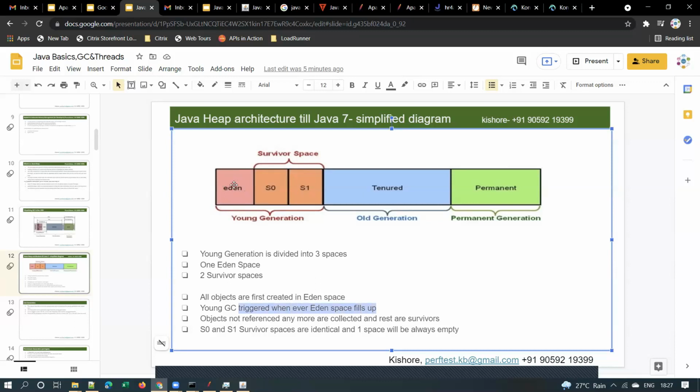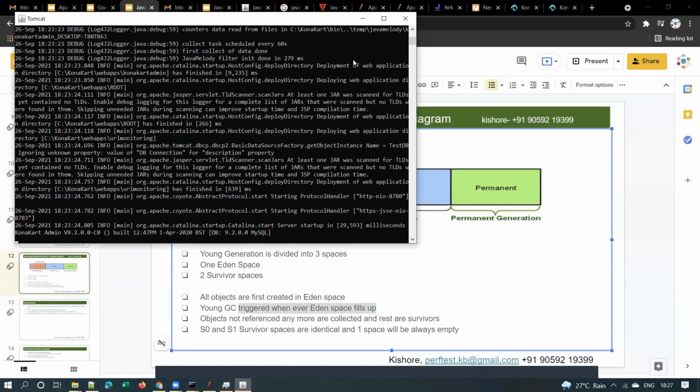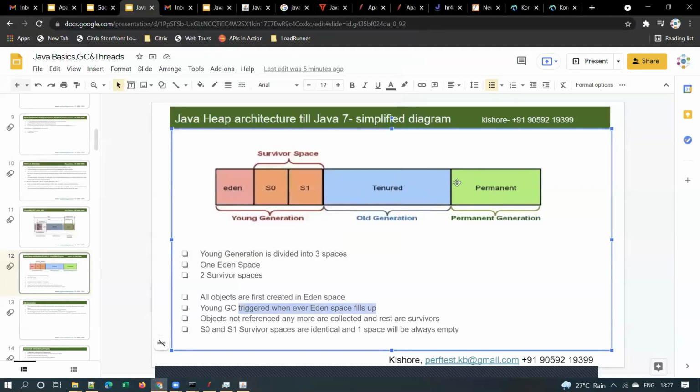So after some time this space will fill up. For example, let's assume that 1 GB of memory is allocated for a Java application. That 1 GB will be split between these generations like this.